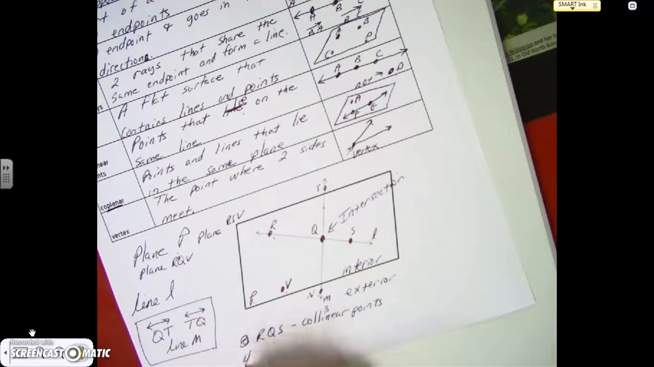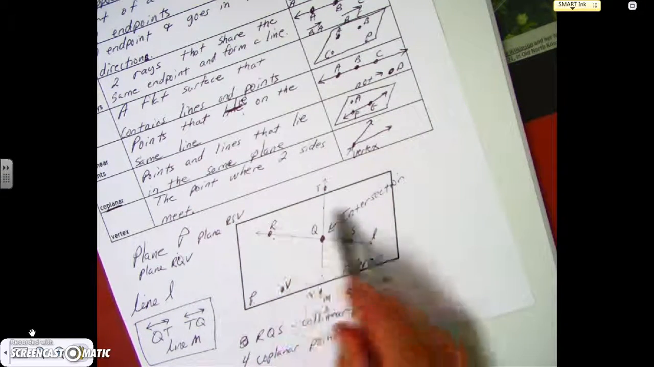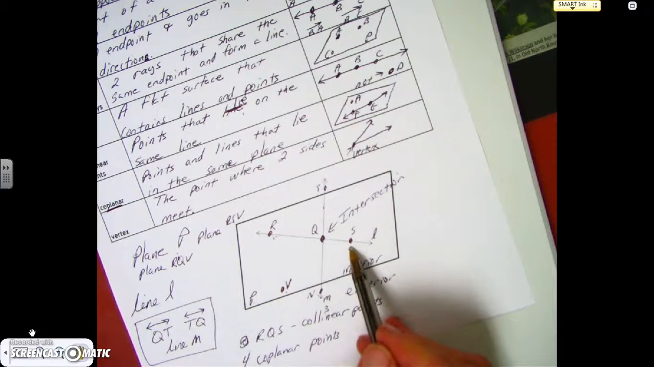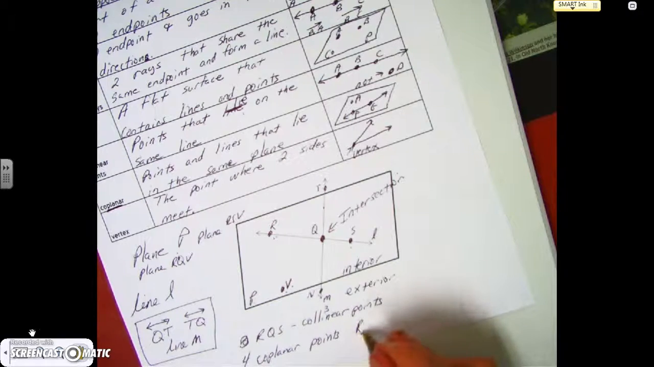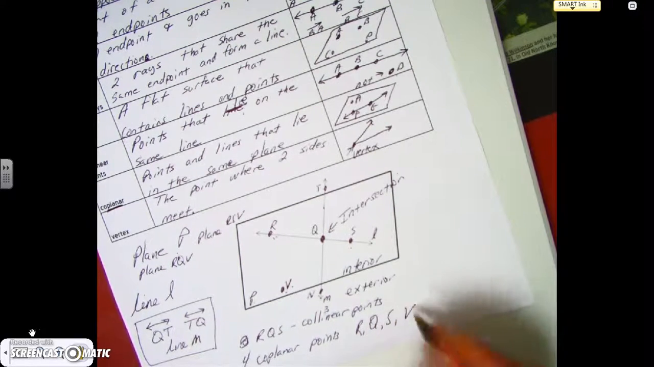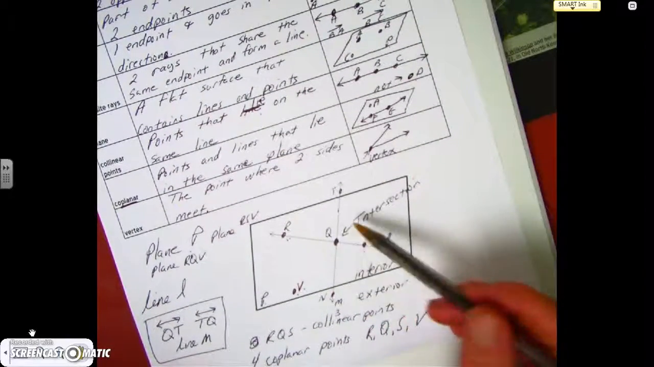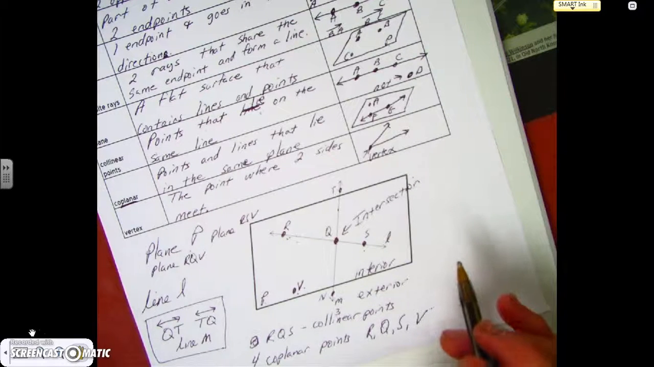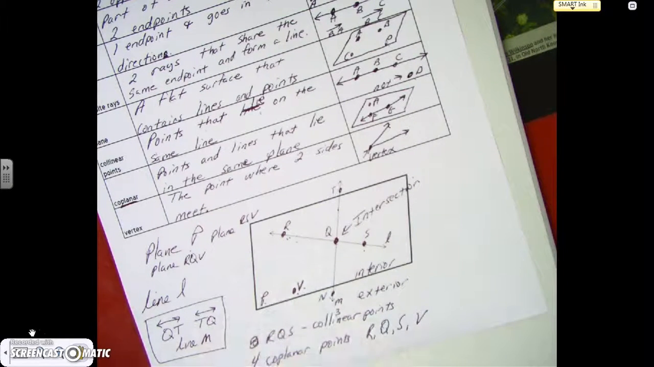And then 4 coplanar points. What are the points that are inside this plane? Well, we have a R, we have a Q, we have a S, and we have a V. So R, Q, S, V. Those are all in the plane, and the lines are just R, Q, and S. T and N, that's just something else that we're not learning right now. And that's it.